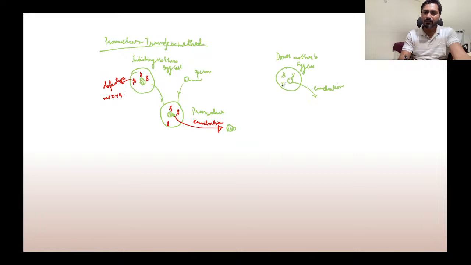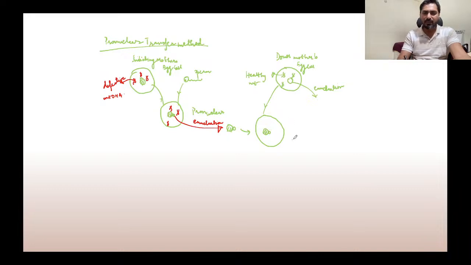The cytoplasm contains the healthy mitochondria. So we'll remove the nucleus, take the healthy cytoplasm, and fuse the nucleus of this one with the cytoplasm of this one. So eventually what we are going to get is this.